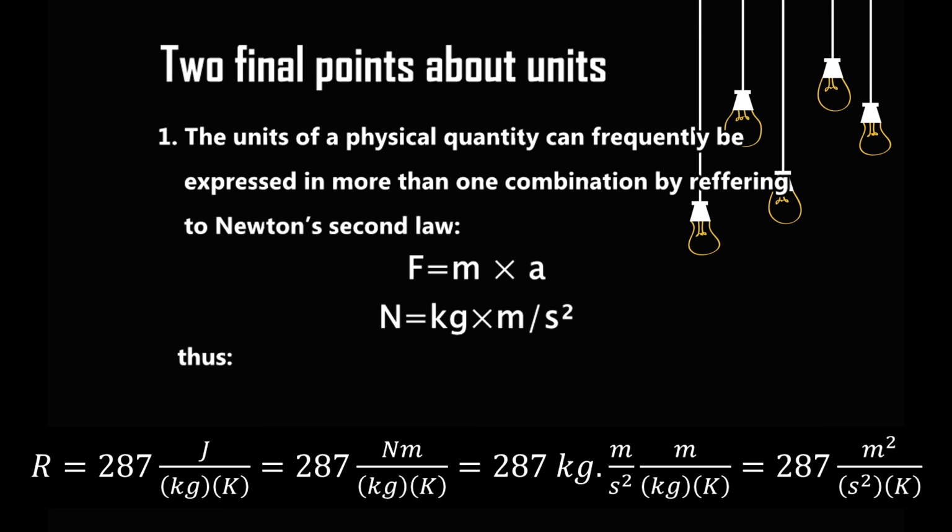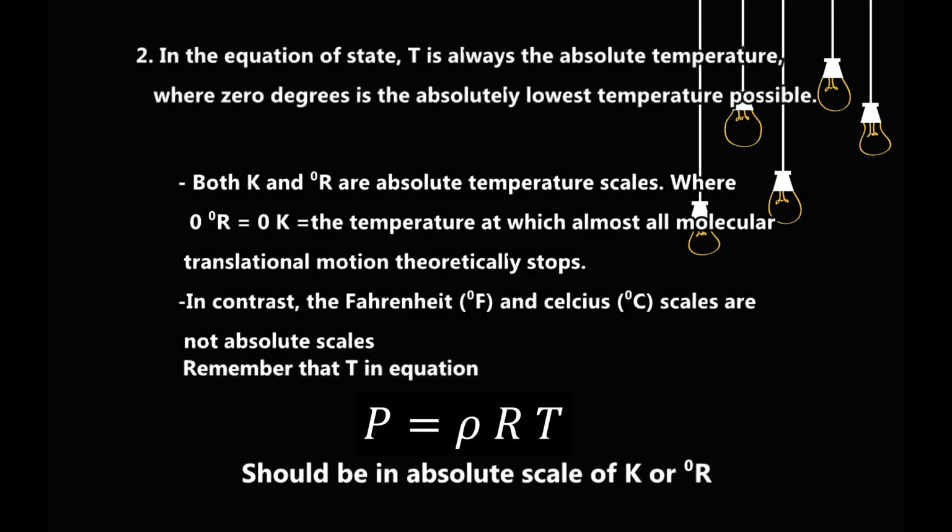We will conclude the discussion about units with two final points. The first one is that the units of a physical quantity can frequently be expressed in more than one combination by referring to Newton's second law as depicted on this screen. The second final point is that in the equation of state, T is always the absolute temperature, where 0 degrees is the lowest possible temperature. Remember that T in the equation p = ρRT should be on an absolute scale of Kelvin or degree Rankine.